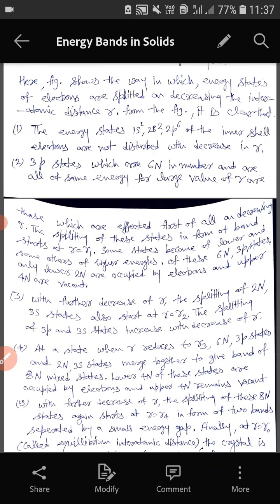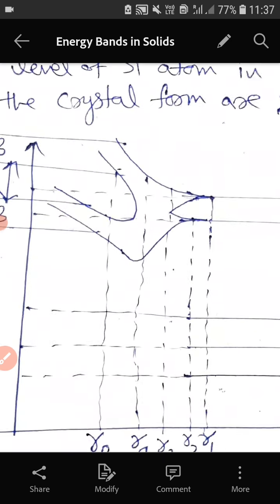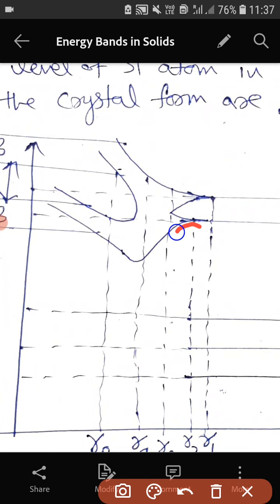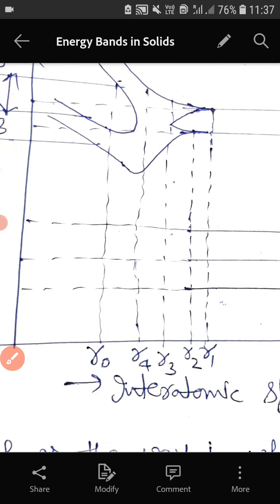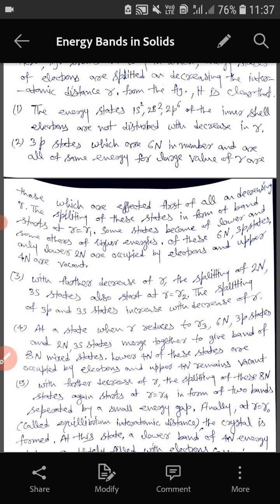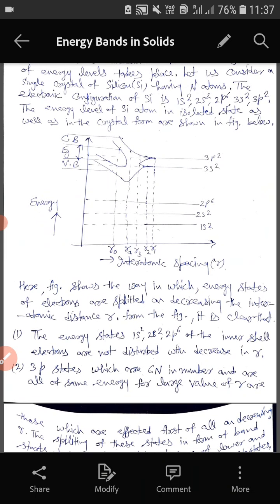This splitting will increase with decrease of R. As we decrease R, the splitting increases.